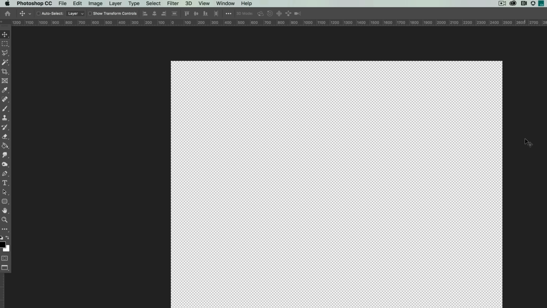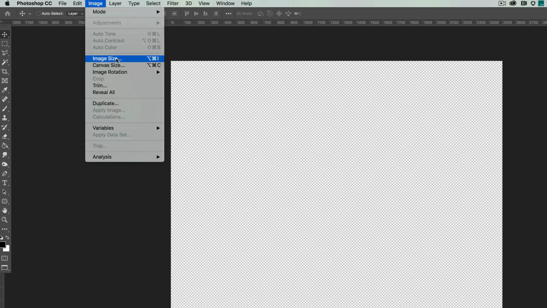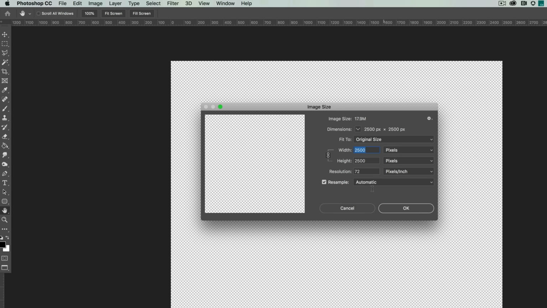Okay, let's start with the basics. Here I have a new file that is a size of 2500 by 2500 pixels at 72. That is big enough for what I was going for, a 1920 by 1080 video. Typically, you don't want to go too high in size, particularly for a Photoshop raster file, because the bigger it is, the bigger file size, the slower processing the Character Animator will have. But this looks pretty good to me, so I'll hit OK.